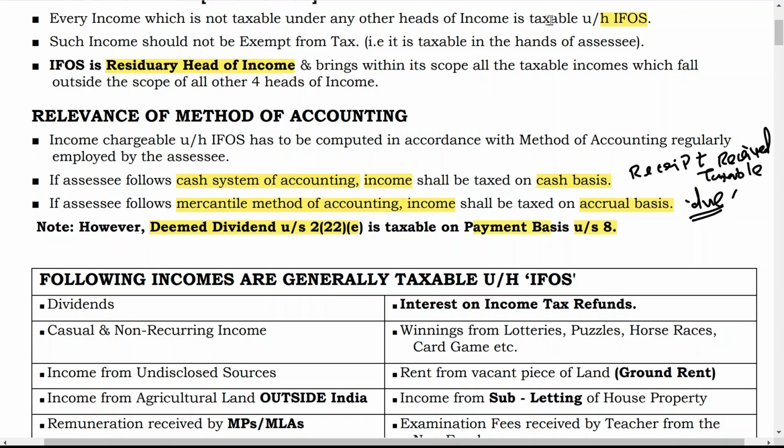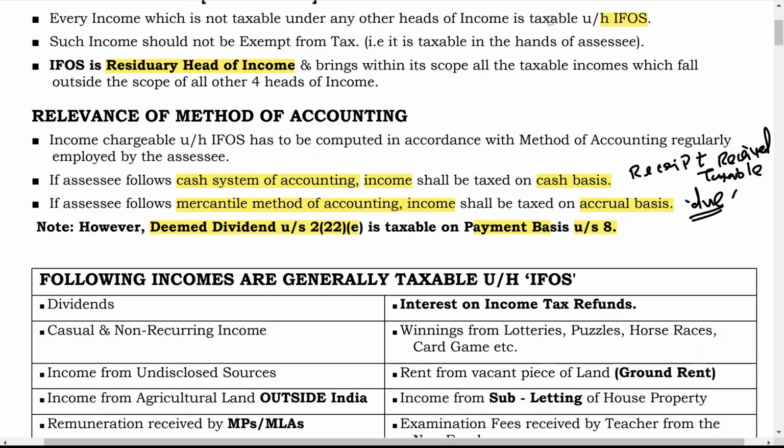Means if the assessee has paid the dividend, then only deduction is available, otherwise it is not deductible. So once again, deemed dividend under section 2(22)(e) is taxable on payment basis under section 8.